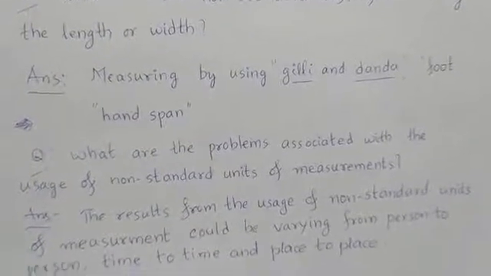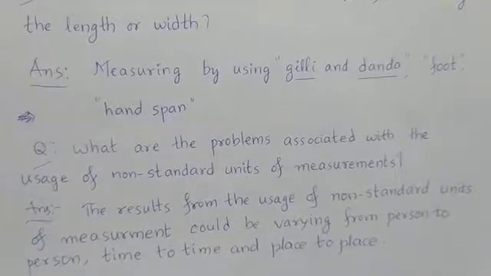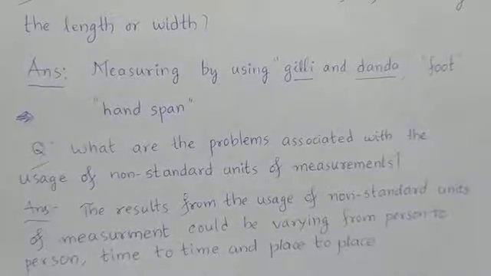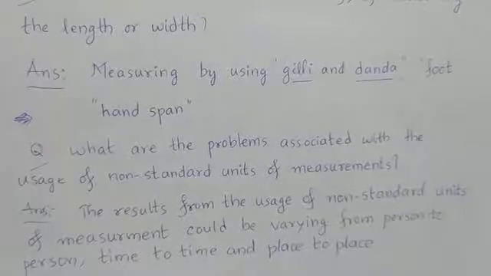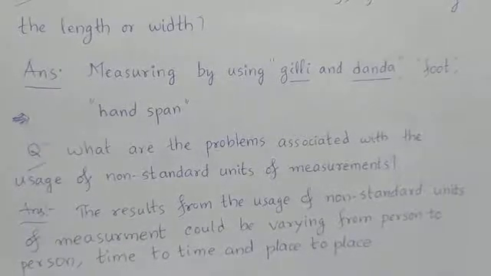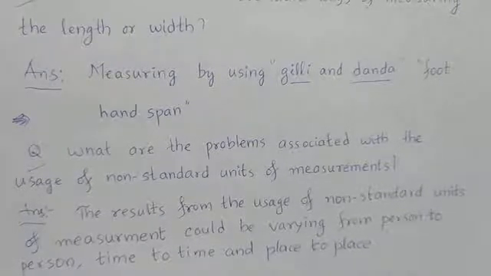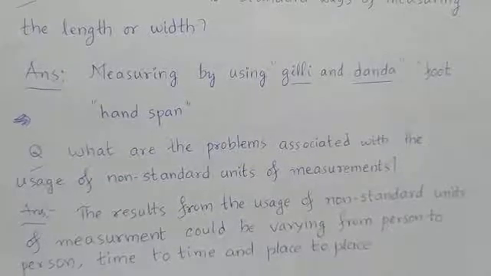Measuring by using gilli and danda, foot or hand span. People initially used all these types of non-standard units, with which maybe in a particular location they might have been convinced with the dimensions like length and width.